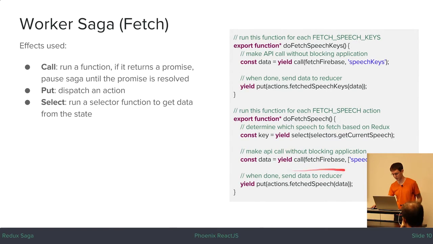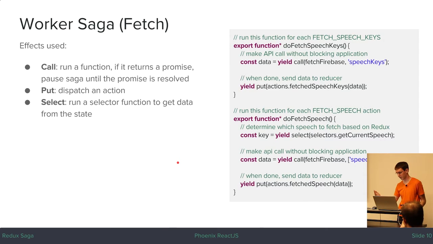And then once this is done, so this is an asynchronous function. It's going to return a promise. So the middleware is going to pause here until this has been resolved and save the result of this API call in this data constant. And then once the asynchronous function is done, we're going to yield a put effect, which just sends an action object to the reducer. So this is just my action creator. It takes the data from the API call and returns an action object, which I then send to the reducer, or the middleware will send to the reducer because it sees this put effect.